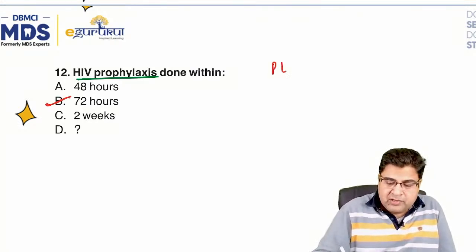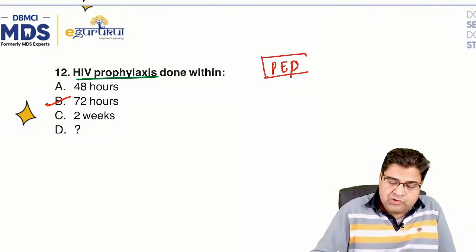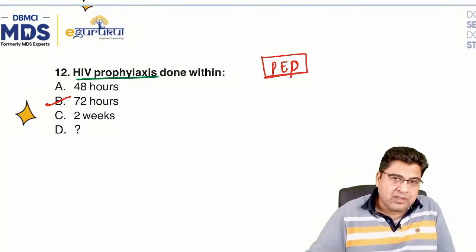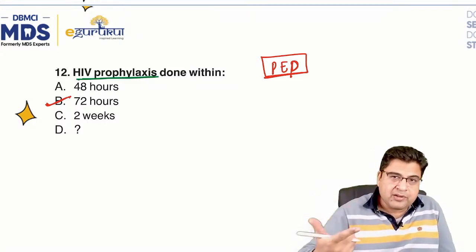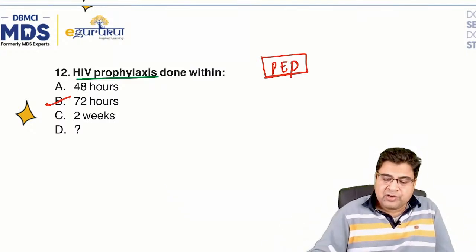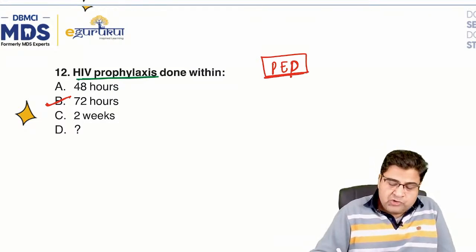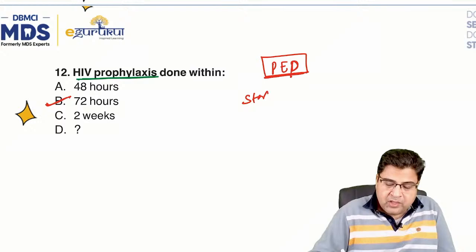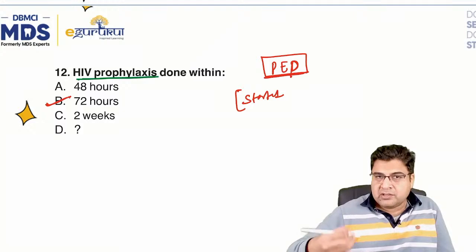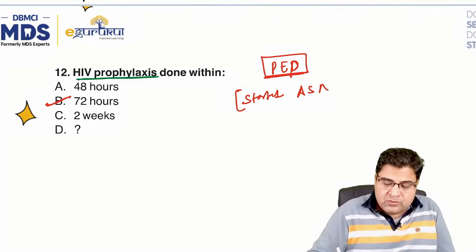Whenever the patient has got an exposure, we call it post exposure prophylaxis. Like you are a dental surgeon, while doing the extraction you have got a needle stick injury, you have got contact with the patient's blood. You are not the HIV positive patient, but now you have got contact with an HIV positive patient. Now you are the candidate who will take the post exposure prophylaxis. It should be started the moment you come to know that the patient is HIV positive and you have touched his blood.